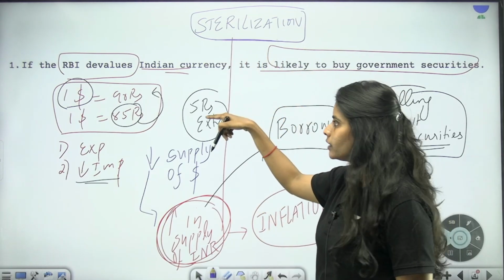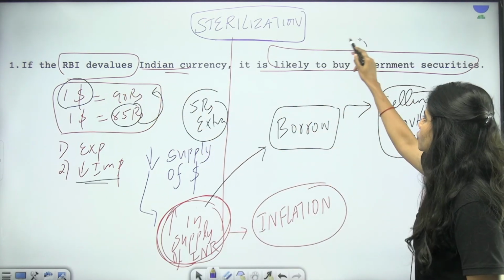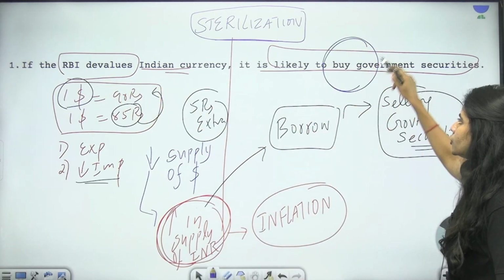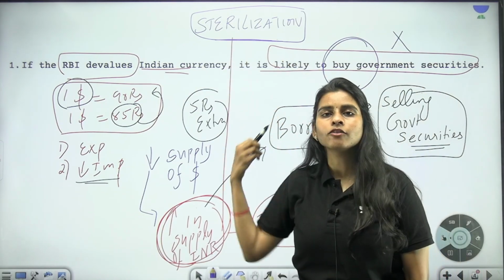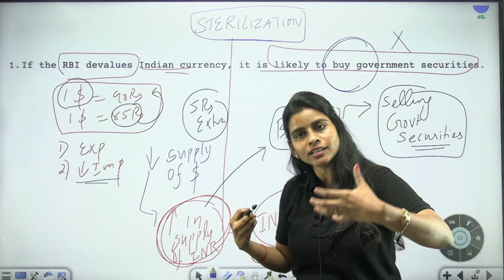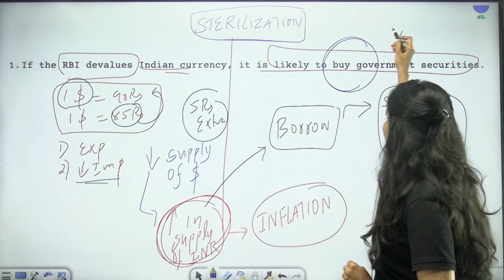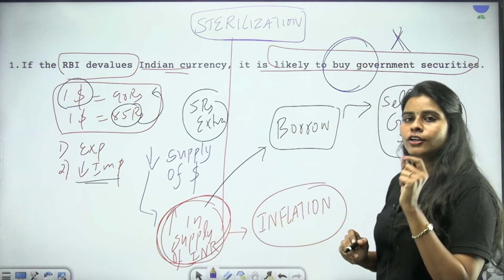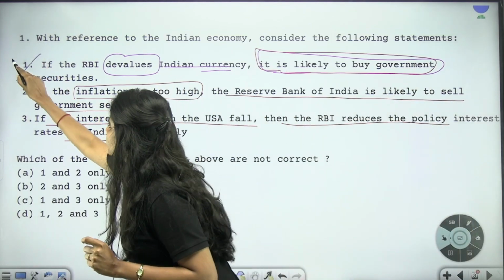Okay, so now read the statement. If the RBI devalues Indian currency, it is likely to buy government securities. No, after devaluation, if the RBI is buying government securities, it means what? It is granting loans. It will again lead to injection of more rupees into the market. So this is something which the RBI will not do. So statement 1 is incorrect.